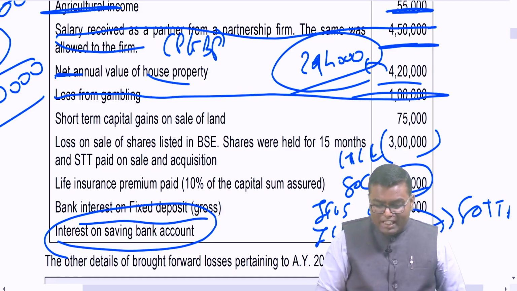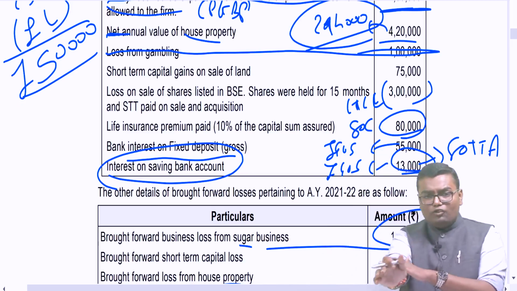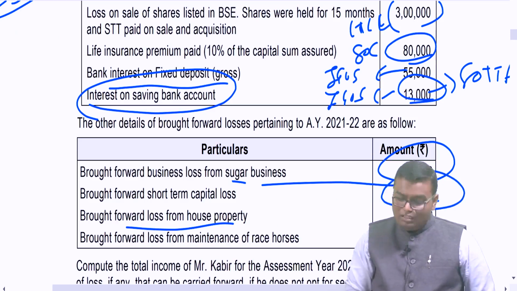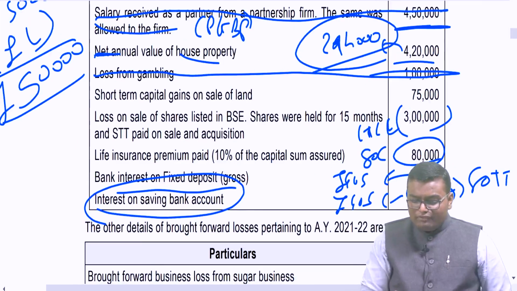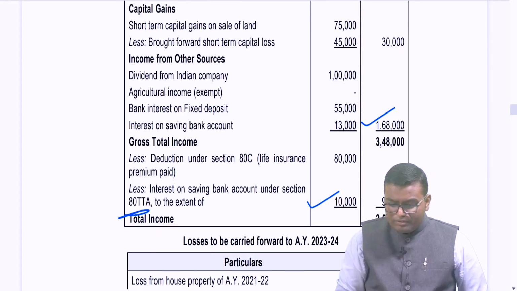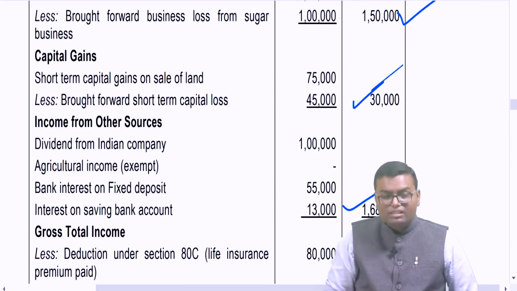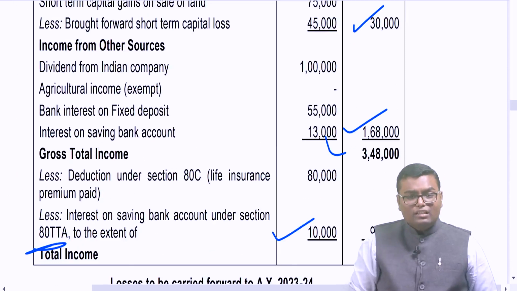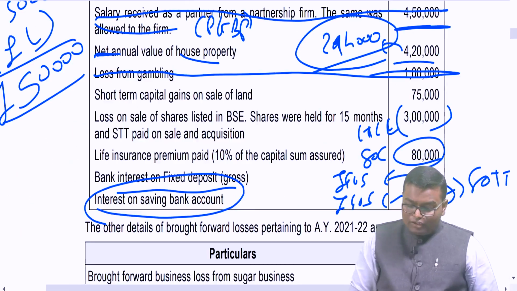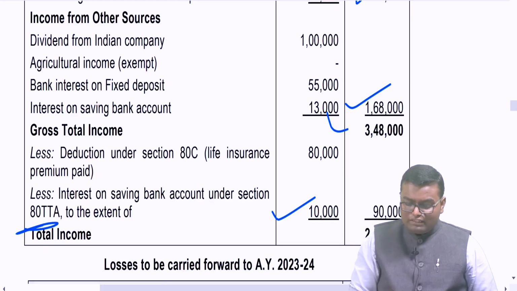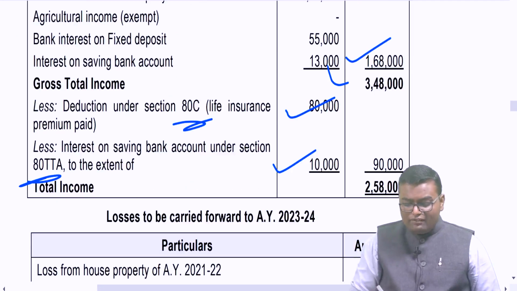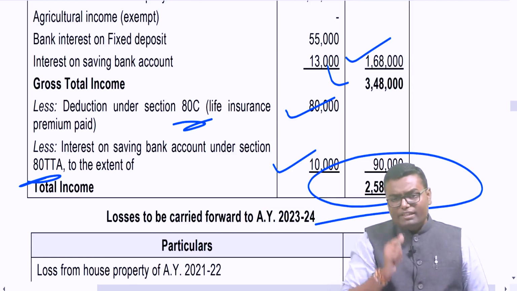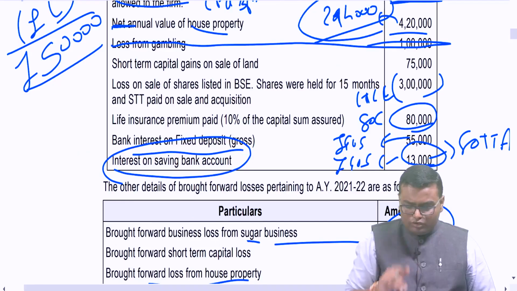Short term capital gain 75,000. I cannot set off long term loss, but I have carry forwarded short term capital loss 45,000. So I will set off 45,000 against 75,000, and 40,000, sorry, 30,000 will be short term capital gain. So my gross total income will be 3,48,000. Then I have life insurance premium 80,000, which is allowed as deduction. That I will deduct. Total income will be 2,58,000. Are you understanding this, people? Yes or no? So it was a good question.